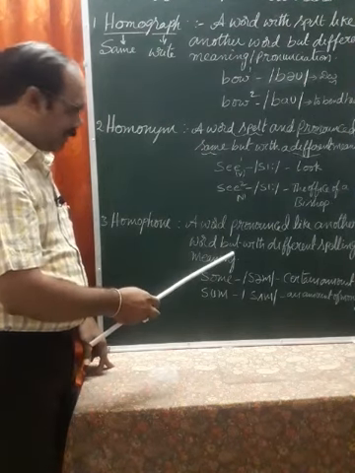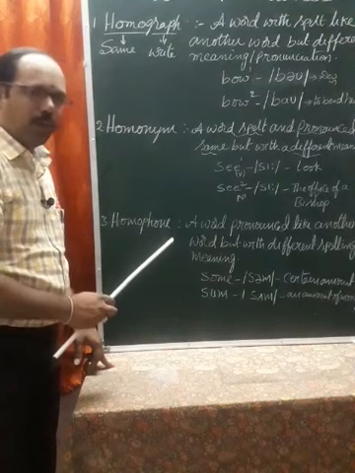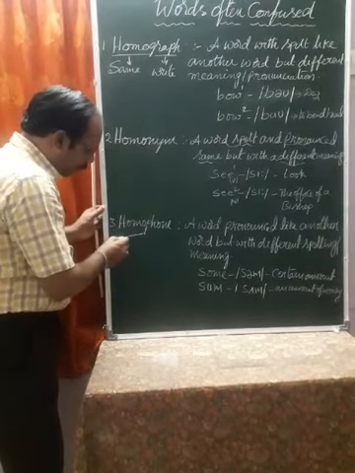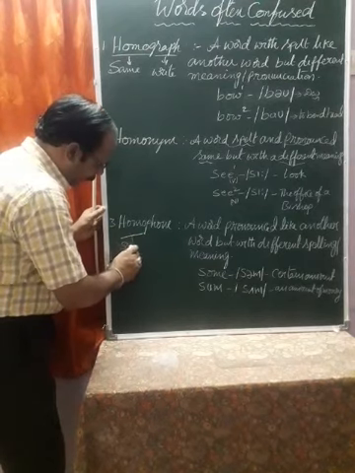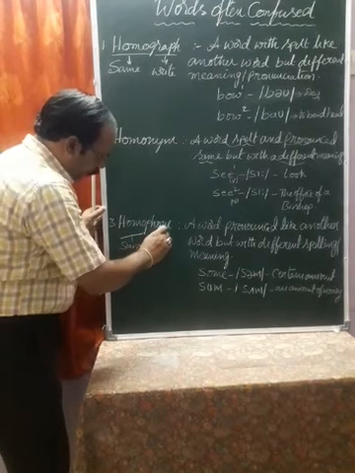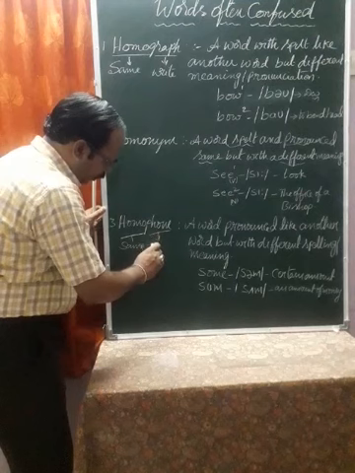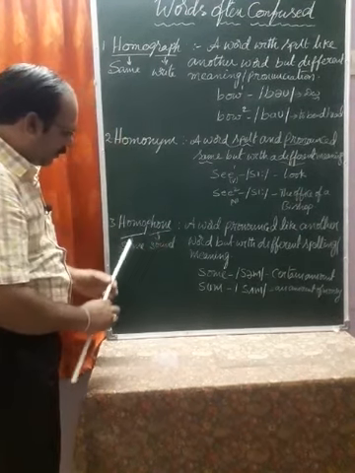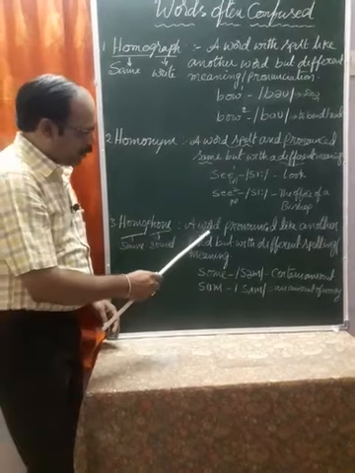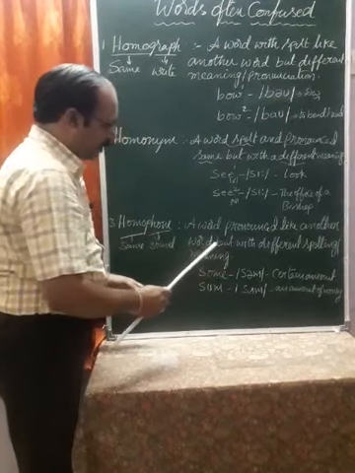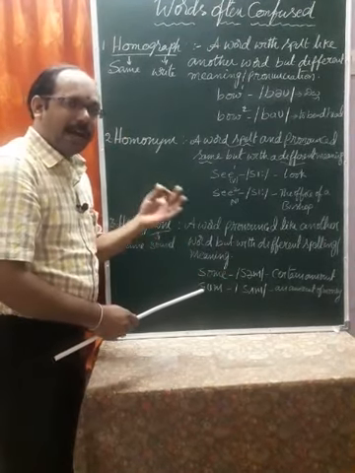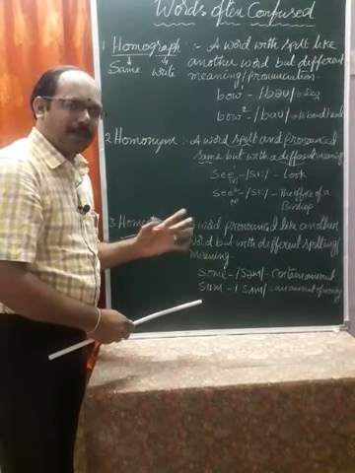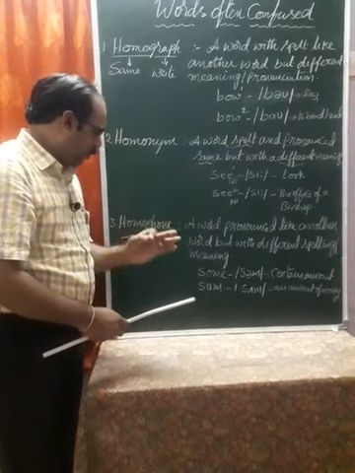And the third one is homophone. Here we have to understand the etymology. Homo means again same and phone means sound. That means same sound. A word pronounced like another word but with different spelling and different meaning is called homophone.